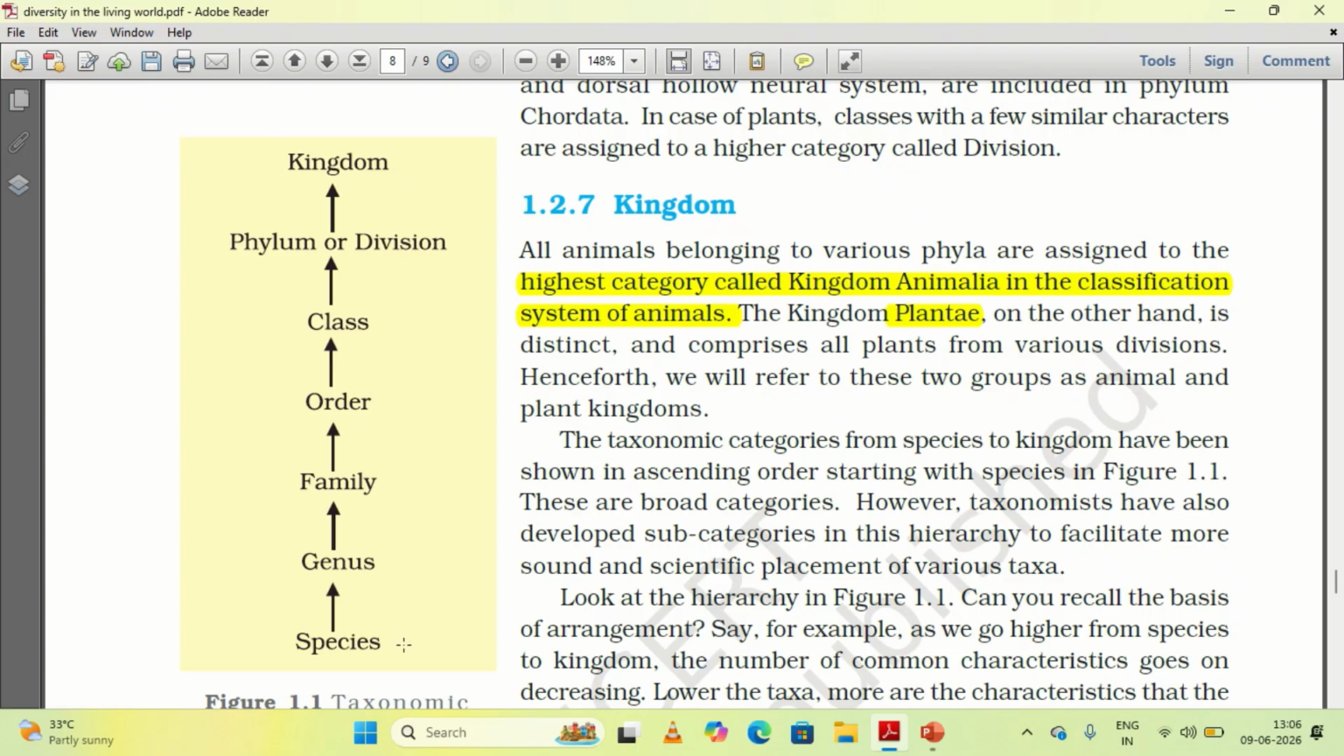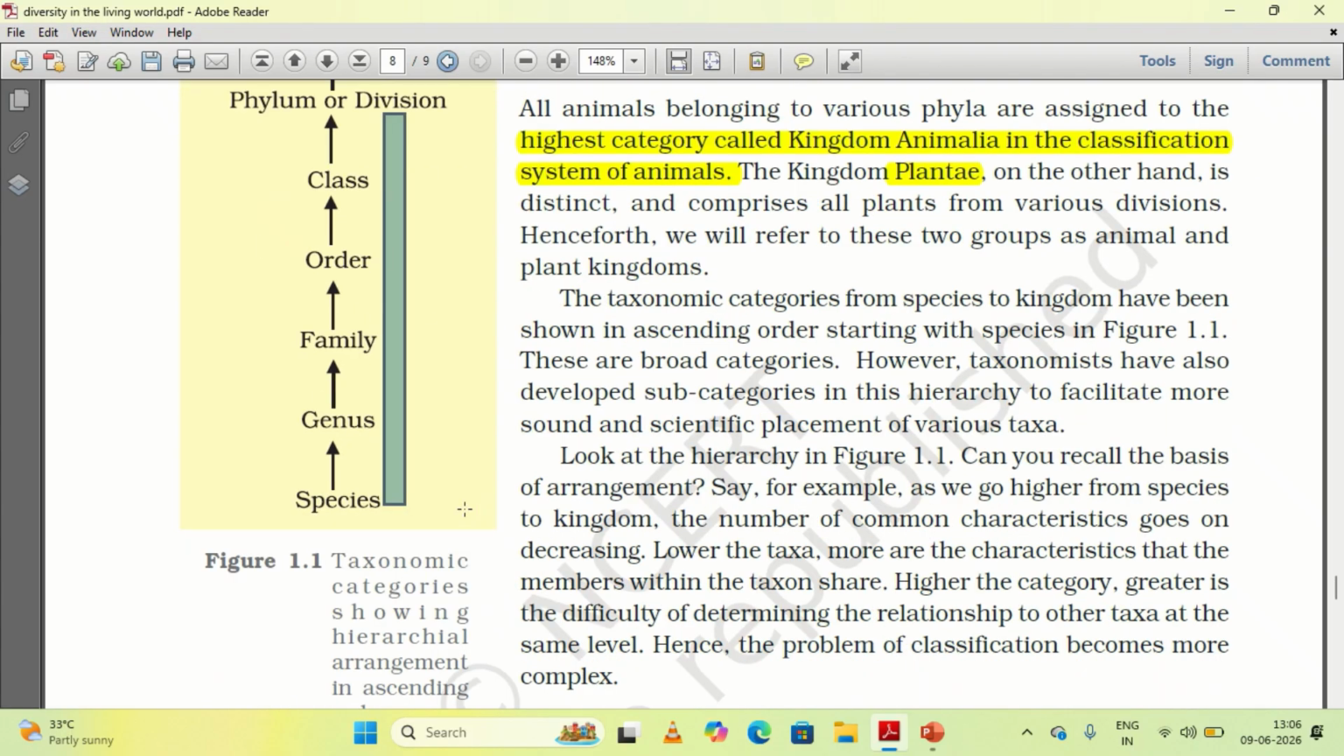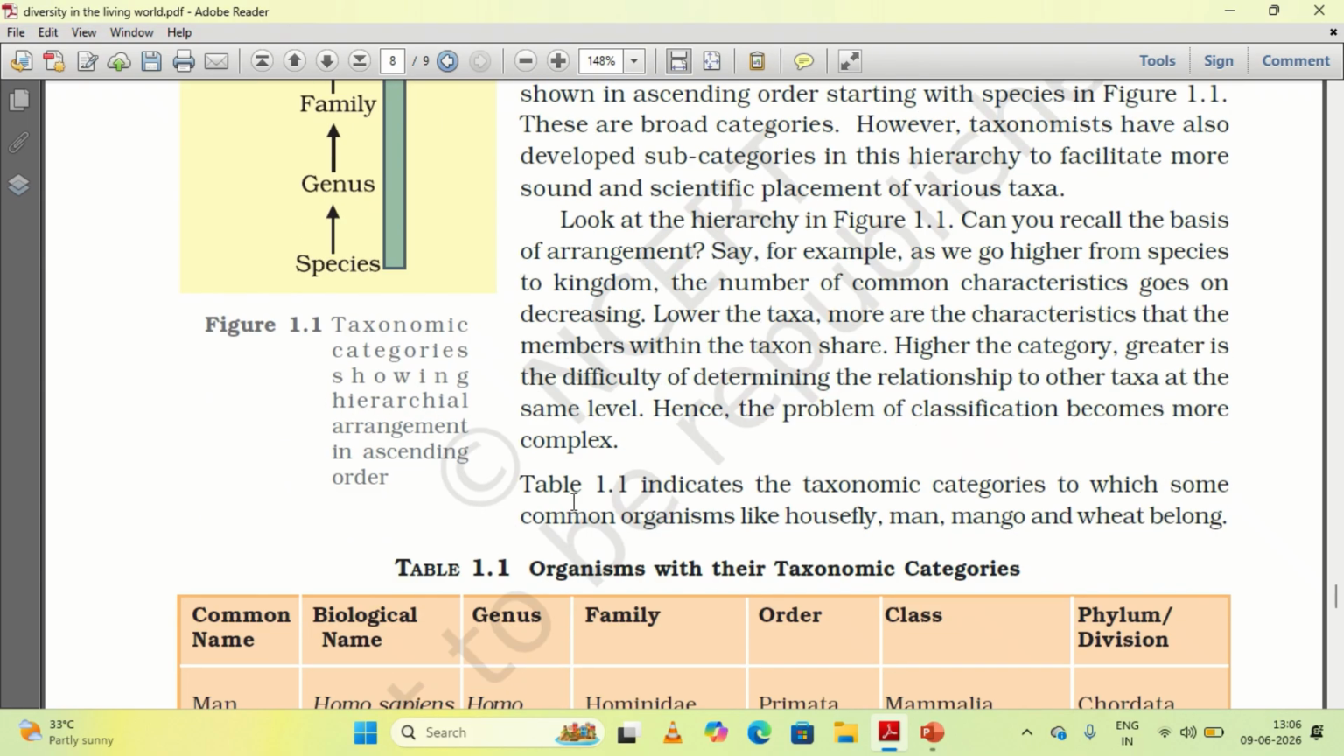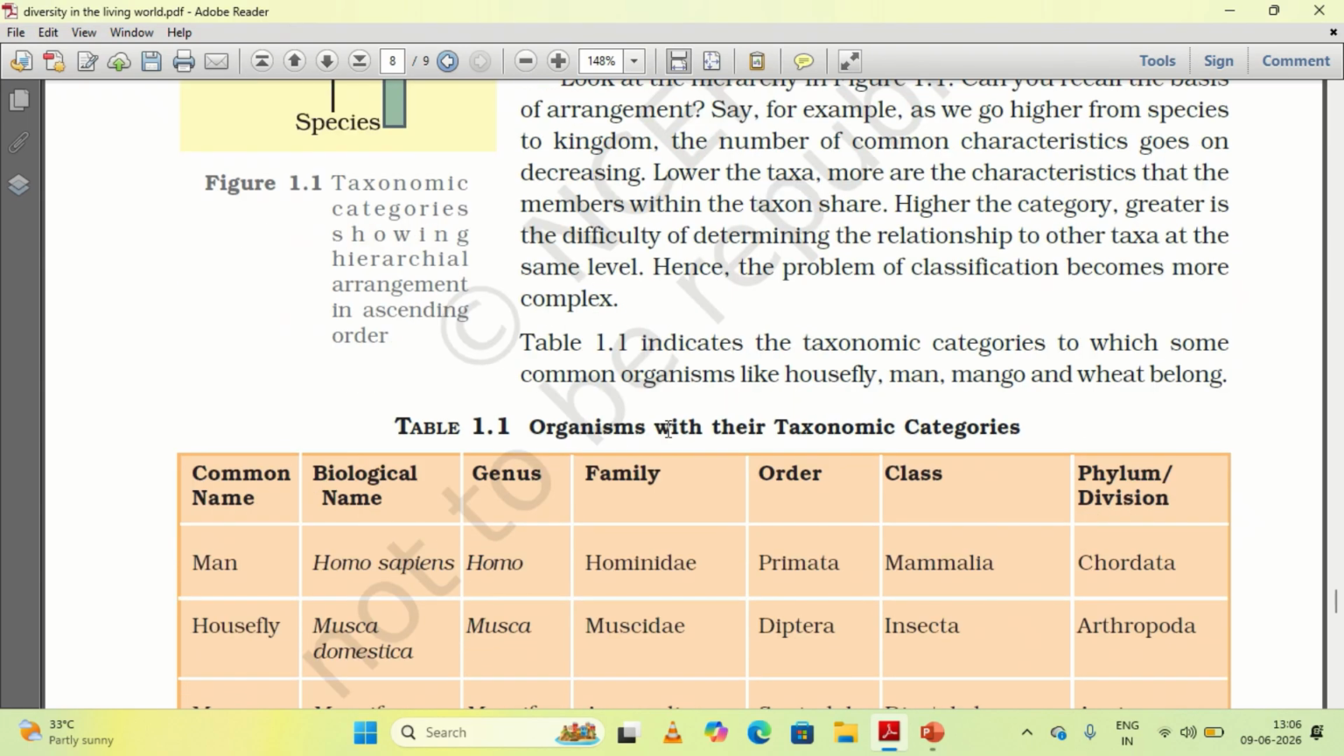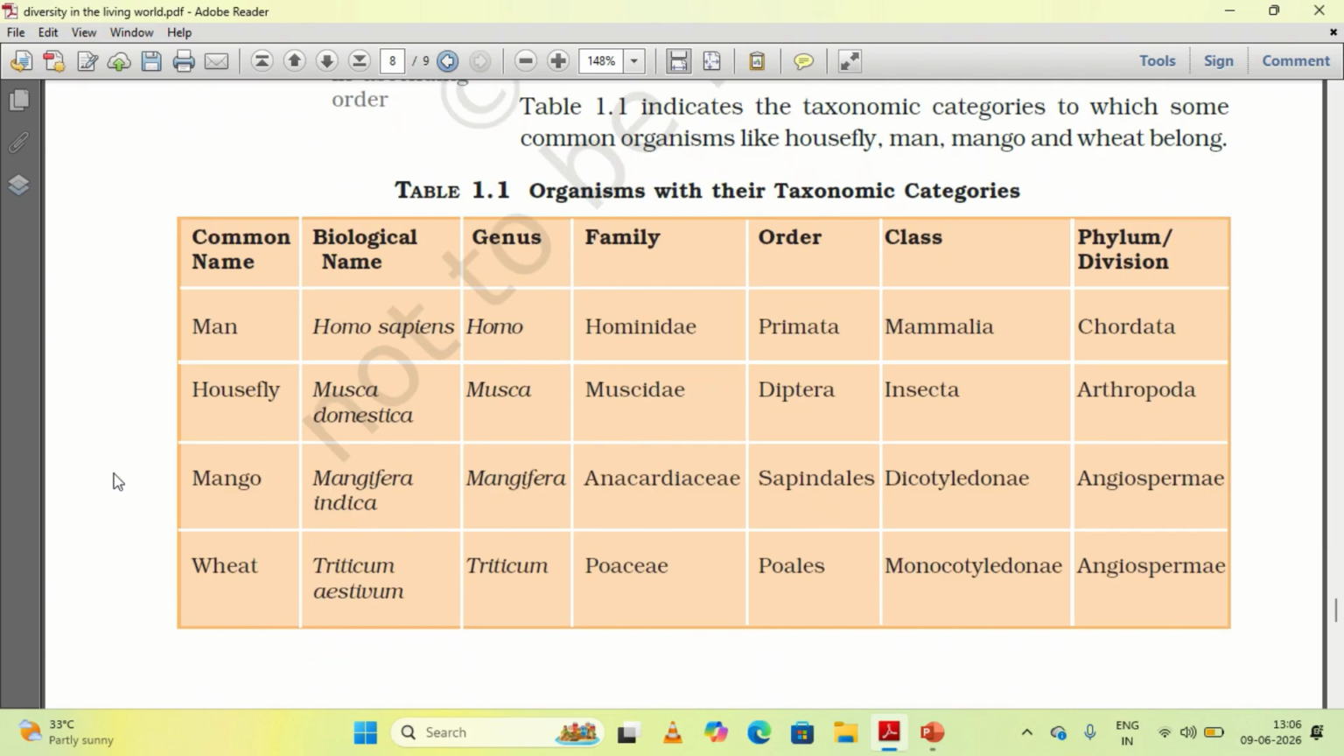As we move from the lower level to the higher level, you can see the decrease in similarity. The dissimilarities will increase from the lower level to the higher level. The similarities will decrease and the dissimilarities will increase. You need to remember it. So this table is very important. You need to remember this.